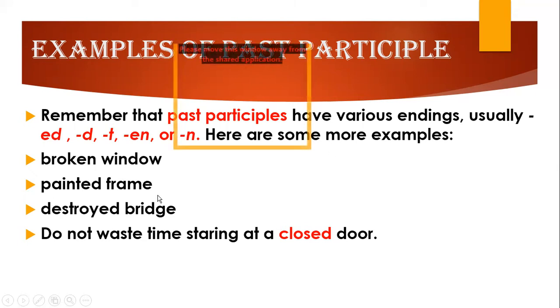Broken window, painted frame, destroyed bridge, right? Example is do not waste time staring at a closed door. Now, here closed is a verb, but it is describing door and it is functioning as an adjective. So, here it is past participle.